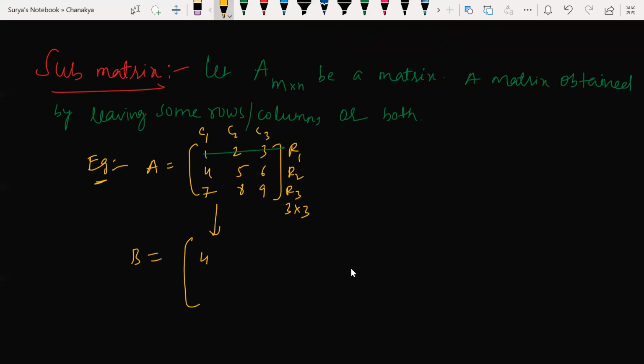If I leave R1, what am I left with now? 4, 5, 6, and 7, 8, 9. So how many rows is this? I have 2 rows and 3 columns, so 2 by 3. Understood my point? Yes, sir. Okay, so this is a submatrix.